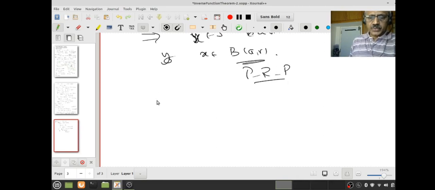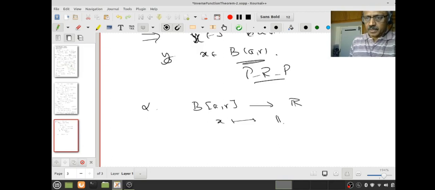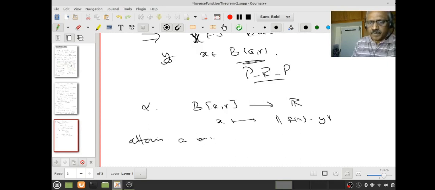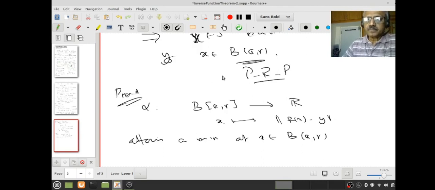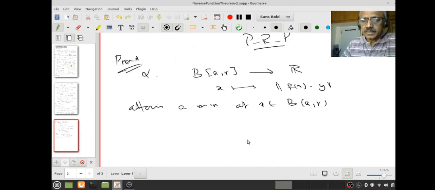So what we have shown is that the function alpha, from the closed ball B-bar to R, given by x going to the distance between f(x) and y, that is, the norm of f(x) minus y, attains a minimum at some x which is in the open ball B_R. This is all we have proved so far, right? Okay.